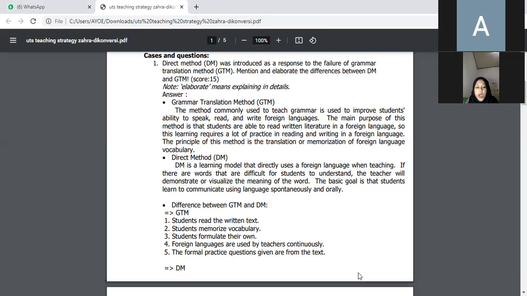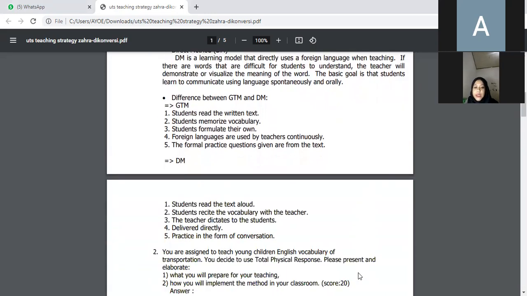GTM, number 1, students read the written text. Number 2, students memorize vocabulary. Number 3, students formulate their own. Number 4, foreign language are used by teacher continuously. Number 5, the formal practice questions given are from the text. The next slide, please.